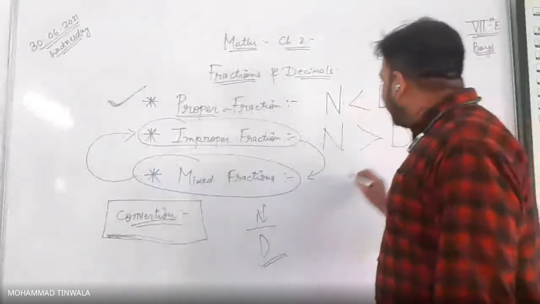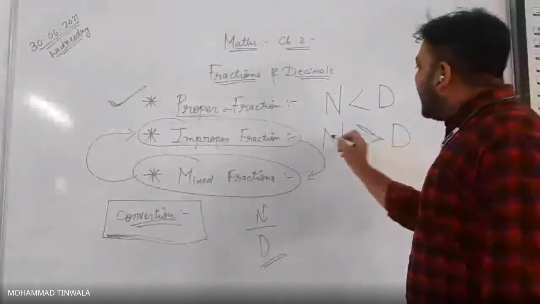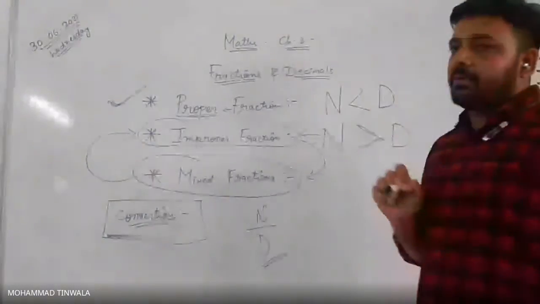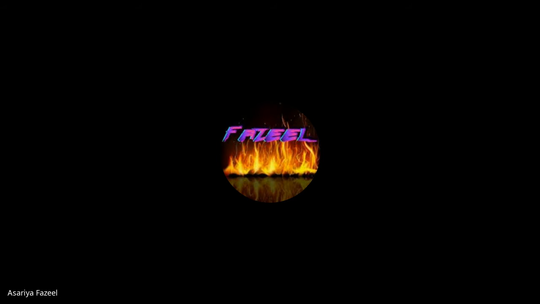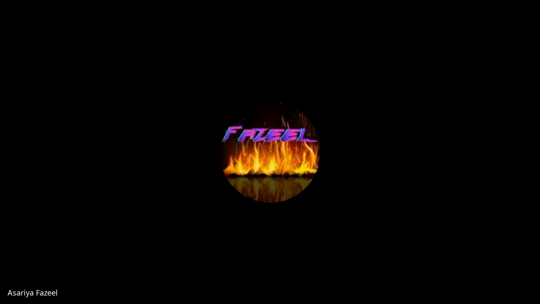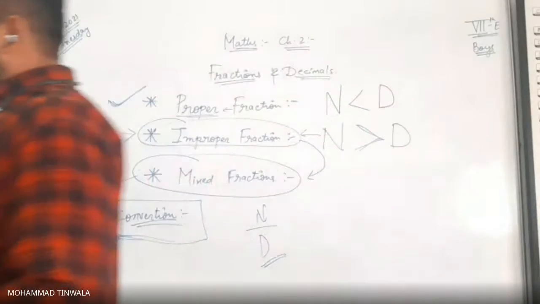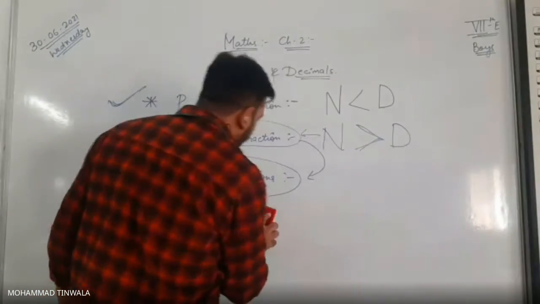But in that case, the numerator will always be greater than the denominator. So for that reason, it is called an improper fraction. Is that clear, boys? We will go through examples so that you will be clear with the content I told you.